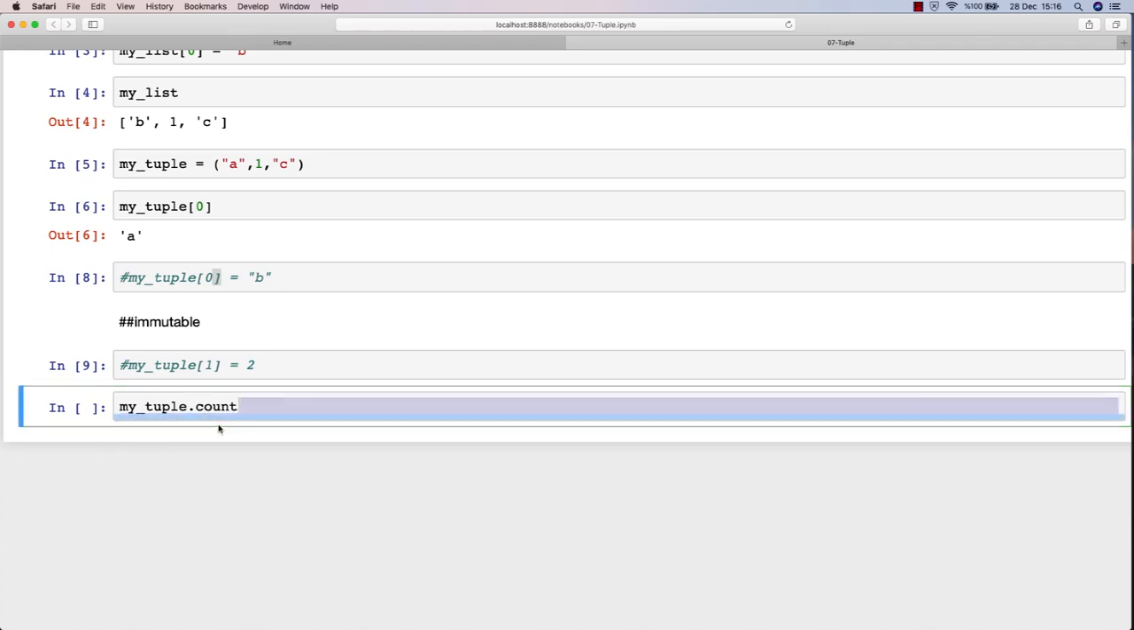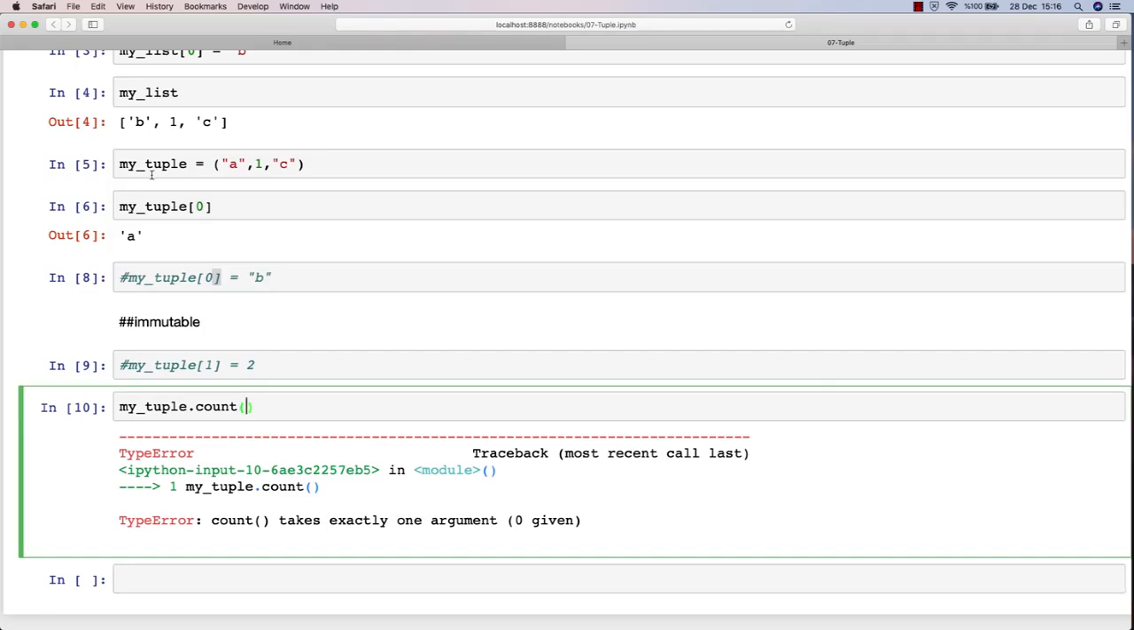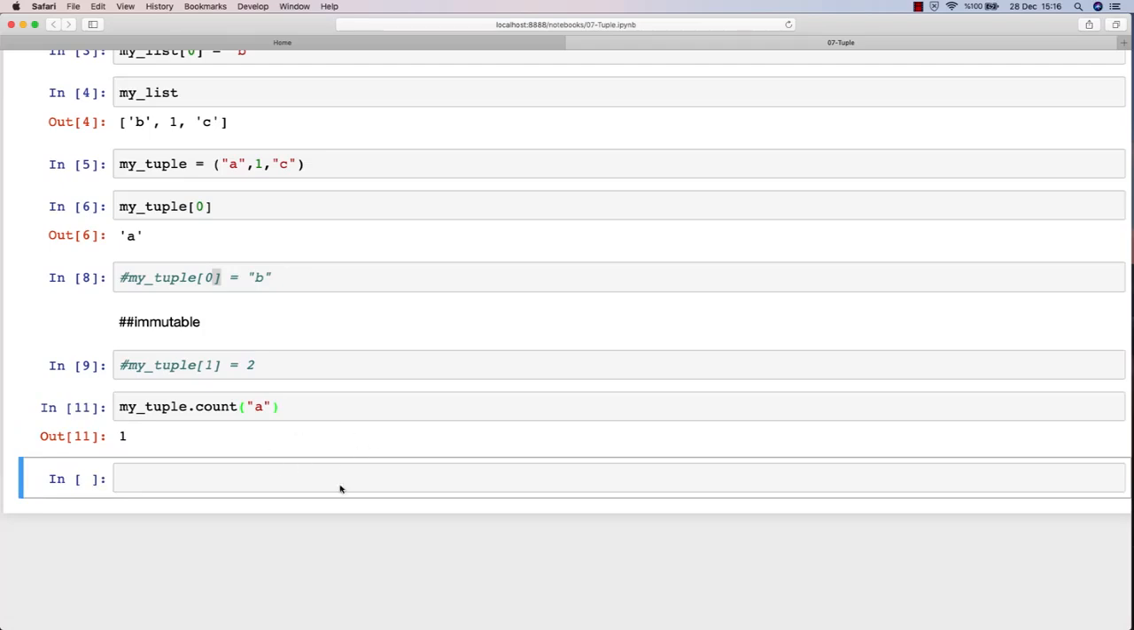Tuples have a count method, and if you just run it, you will get an error saying that count takes exactly one argument. So you have to give it an argument to work with. So what argument do we have to give? You have to give an element like A. So it counts the A inside the tuple. So if you want to learn the count of a specific element, you use that.